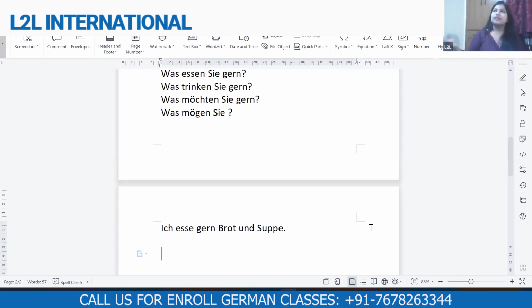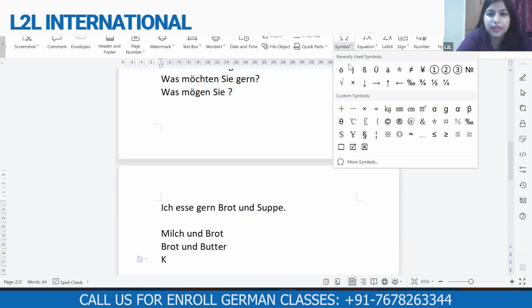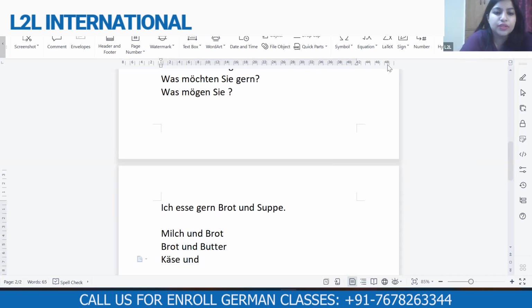Ich esse gern, for example, Milch und Brot, some combinations, milk and Brot. Then other combination, Brot und Butter. You can also write Käse. Käse und Butter, cheese and butter.